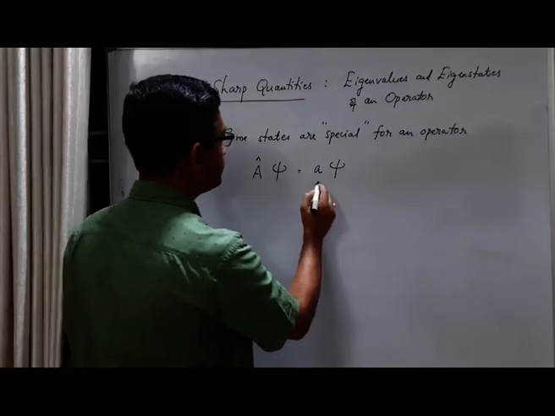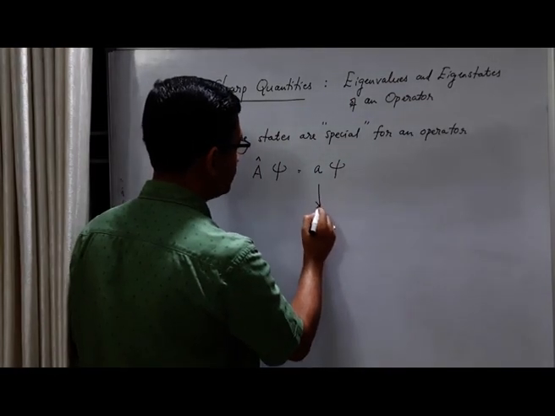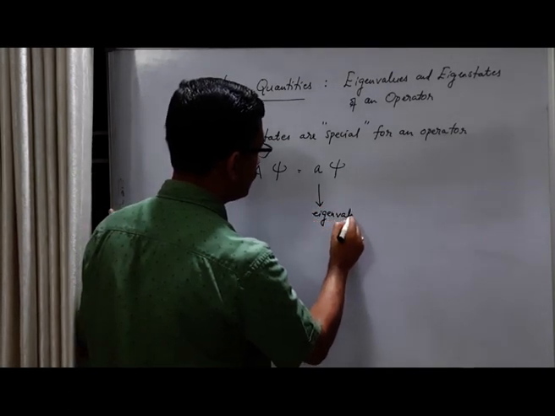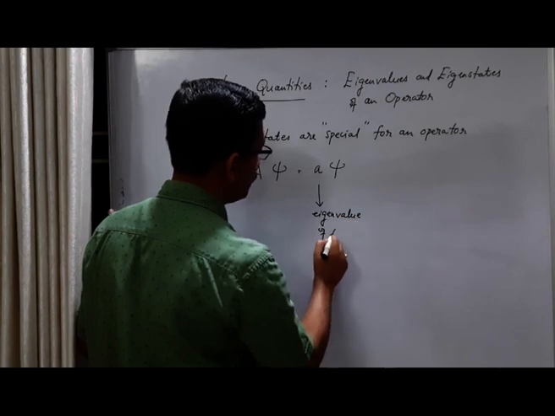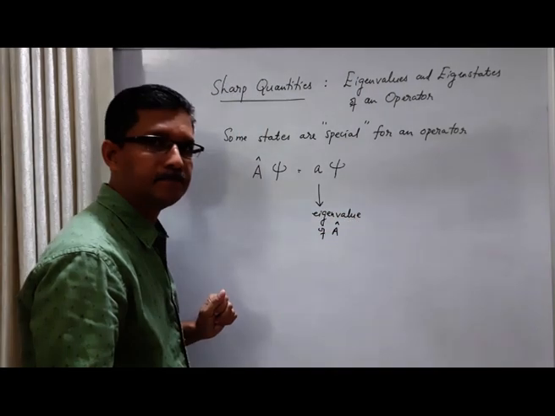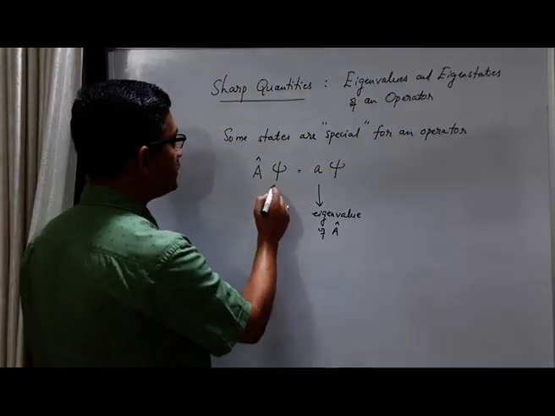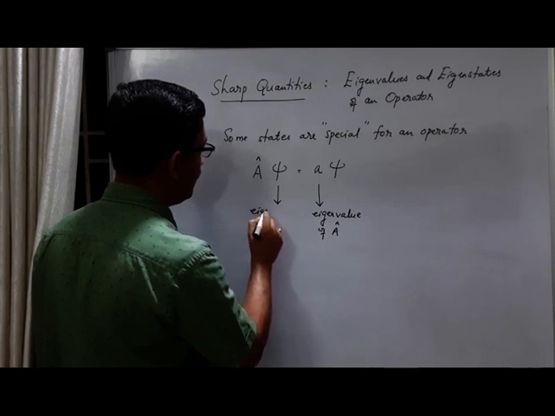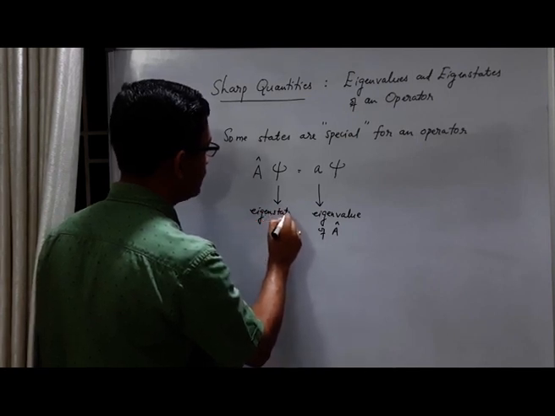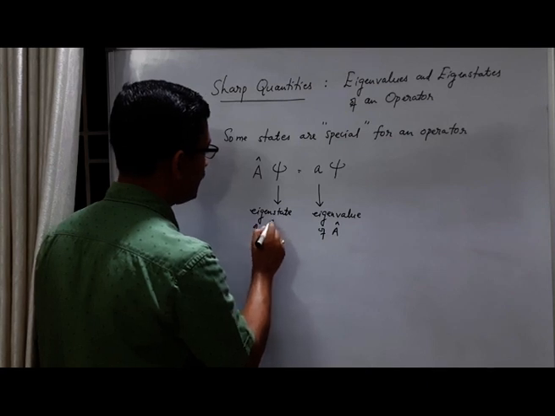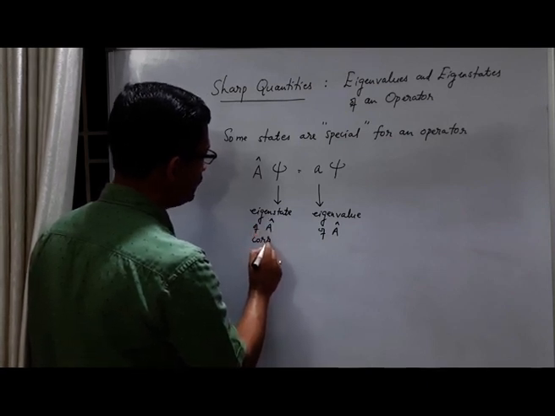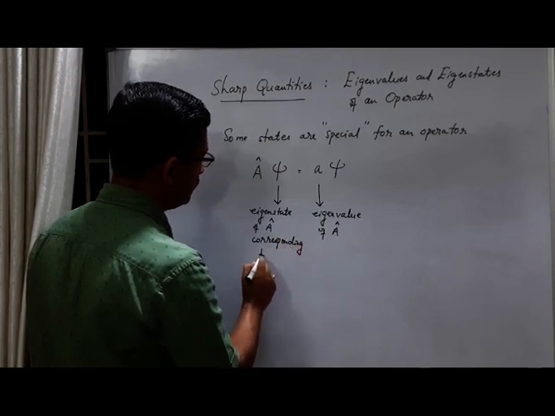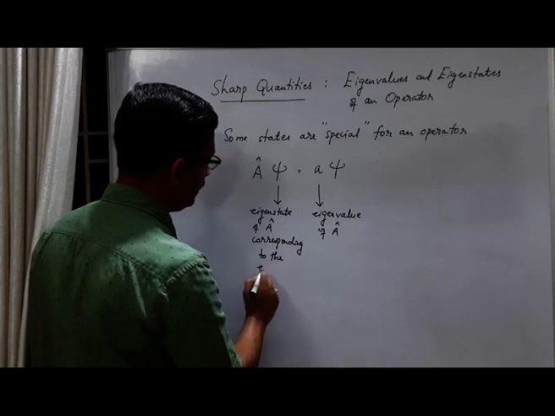Now this scalar is called the eigenvalue of the operator A. And this state psi is called the eigenstate of the operator A corresponding to the eigenvalue a.